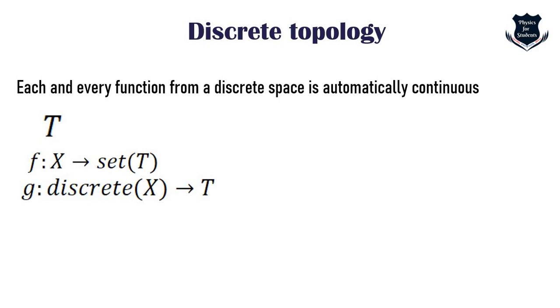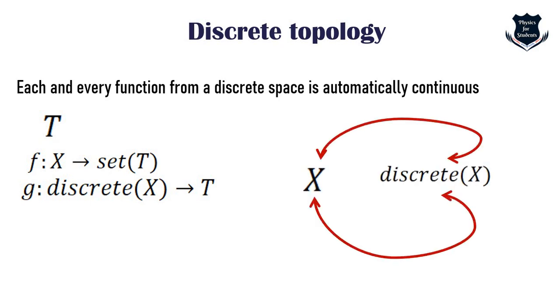So it is something you can imagine like this. You see one part is X, one is discrete X. For every function on X we can find a continuous function on discrete X. You can see the bottom arrow leading from X to discrete X. And given a function on discrete X we can uniquely recover a function on X. That is why I use the term that if T is any topological space, there is a natural bijective correspondence between those two, on the left hand side.